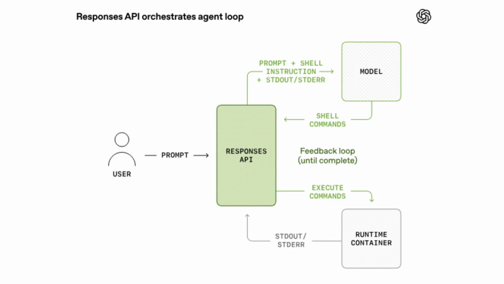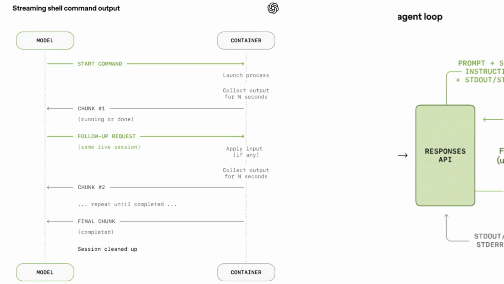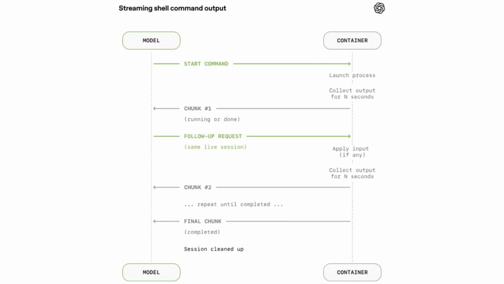It needs access to tools, and it needs a system that coordinates the conversation between a model, the tools, and the computing environment. This is where the Responses API comes in. The Responses API is the interface developers use to interact with OpenAI models. But more importantly, it acts as the orchestrator. When a user sends a request, the API builds the model's context. This context includes the user prompt, previous conversation history, instructions about available tools.